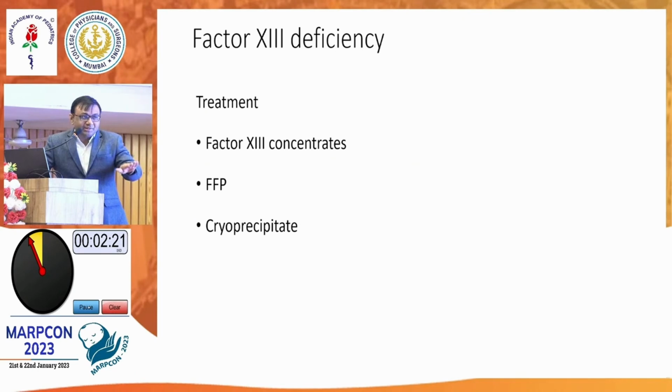So to complete the discussion, can you touch upon what are the factors available in the government setup nowadays? So in government setup now, factor 8 is available easily. In fact, we have a very good supply from the government. To some extent, factor 9 is also available, and even Novo 7 is also available.